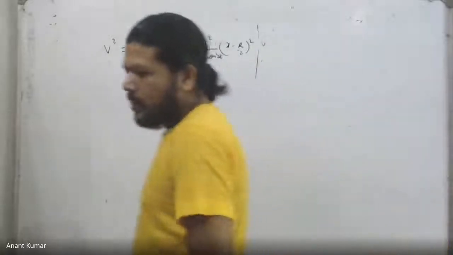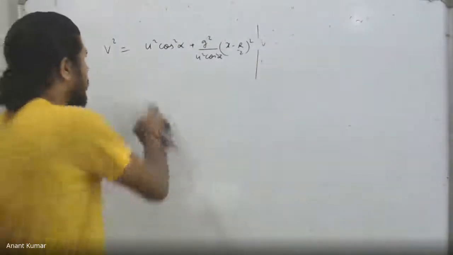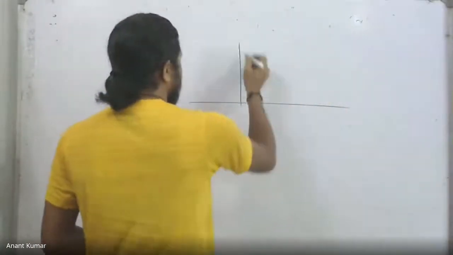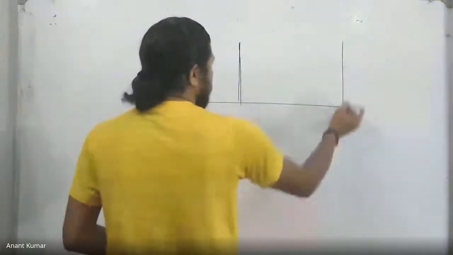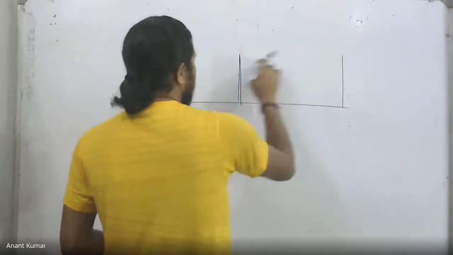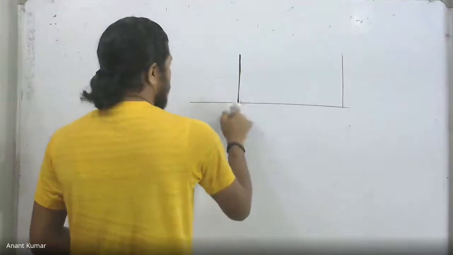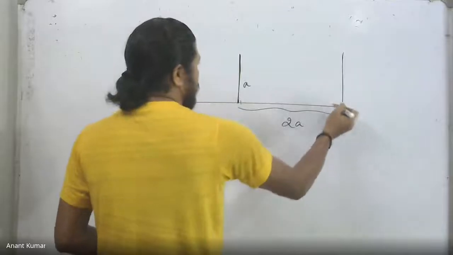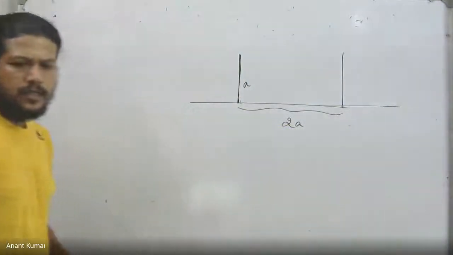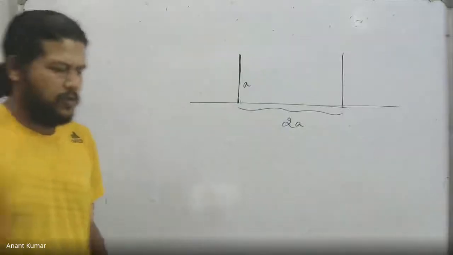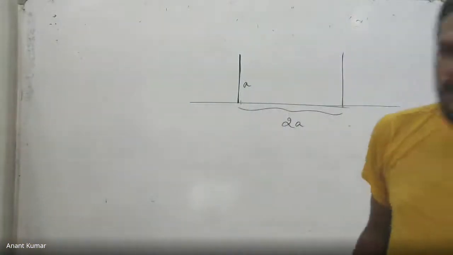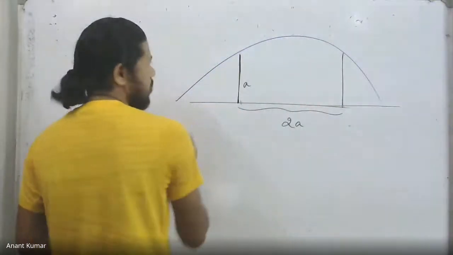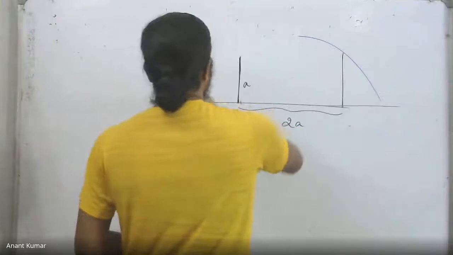The question said there's a particle projected from some point on the ground. There are two walls, supposed to be vertical. Each of them has a height A, and the separation between them is twice A. The projectile is thrown from the left side so as to just clear the two walls.